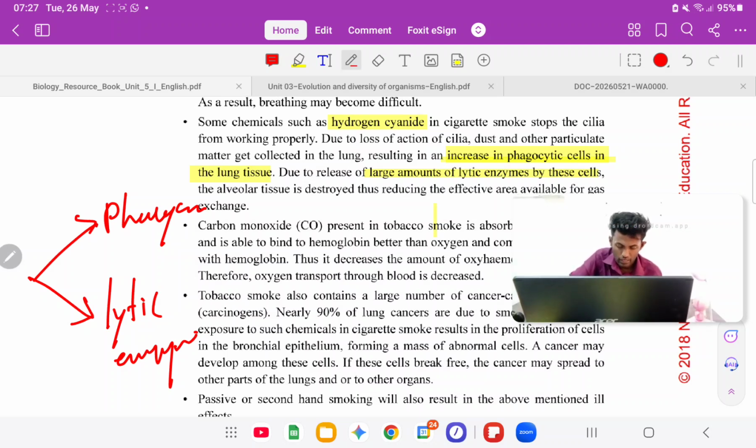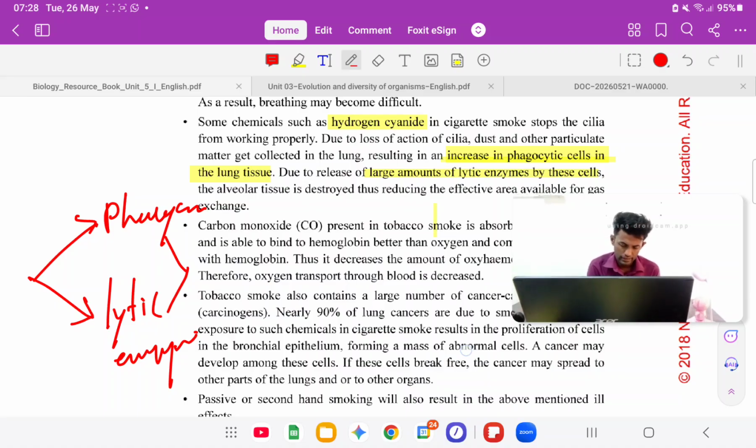Alveolar tissue is destroyed, thus reducing the effective area available for gas exchange. Because of these two things, the lung tissue is damaged, and it will lead to a reduction of available space for gas exchange.